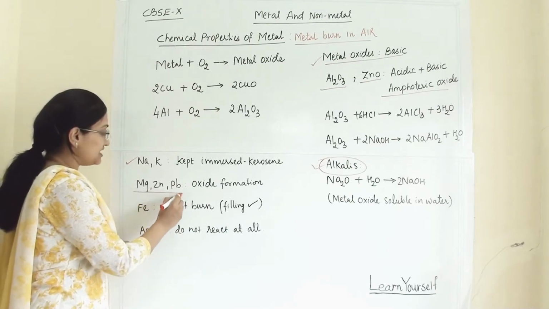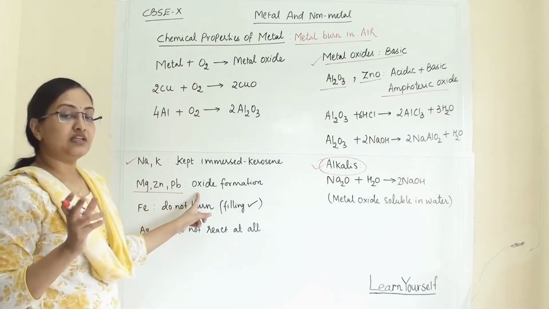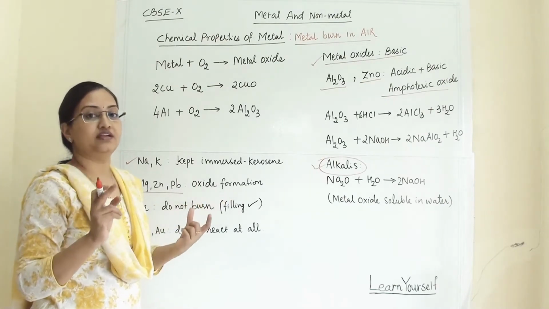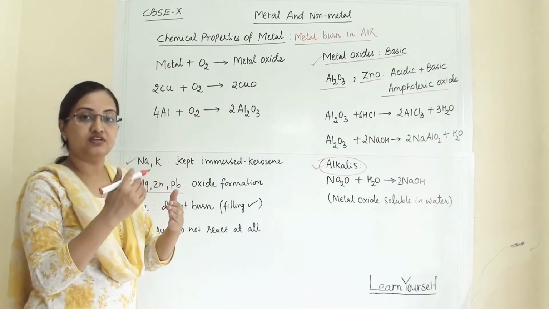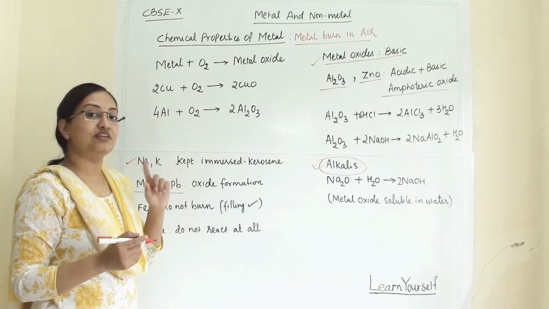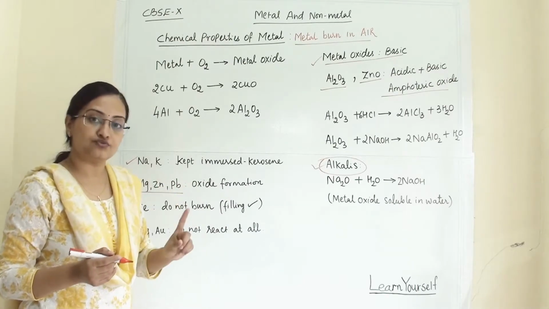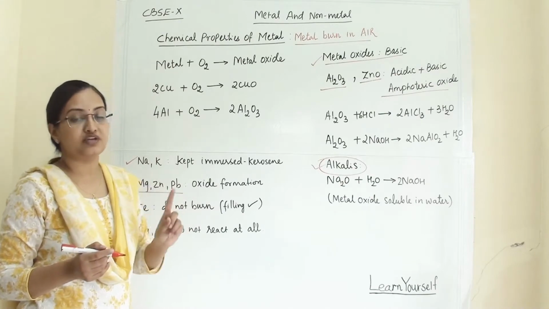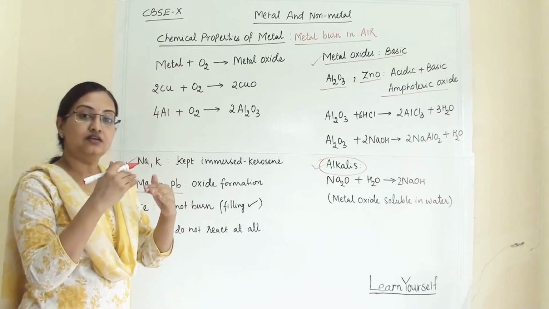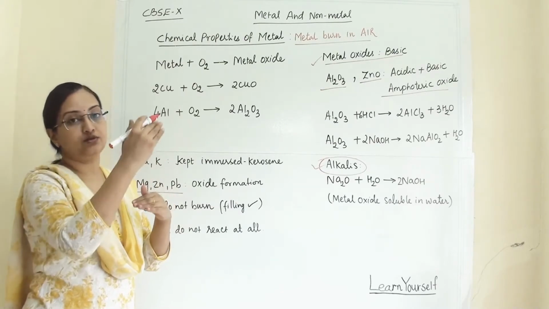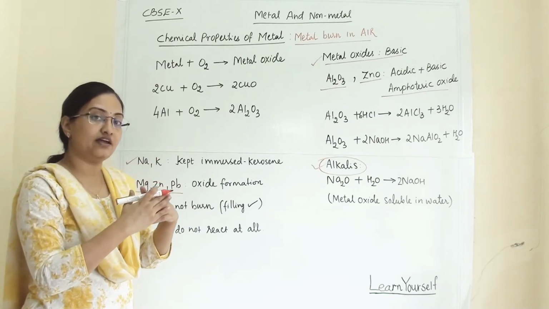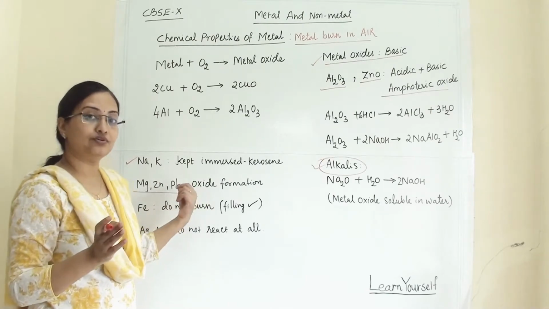Now magnesium, zinc and lead. When we keep them open in the atmosphere, one thin layer of oxide will form on them and further oxidation will stop because of this oxide formation. They will react with the atmospheric oxygen and form an oxide layer on top of the metal. Once that layer forms, the metal no longer comes in contact with oxygen. That layer becomes a protective layer and further oxidation will not be possible for this metal.